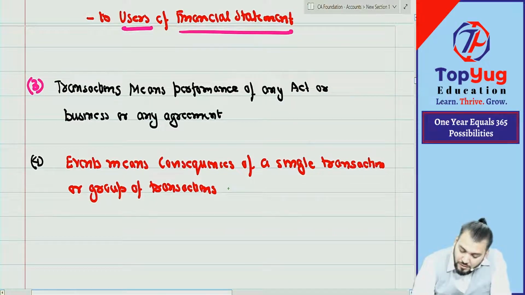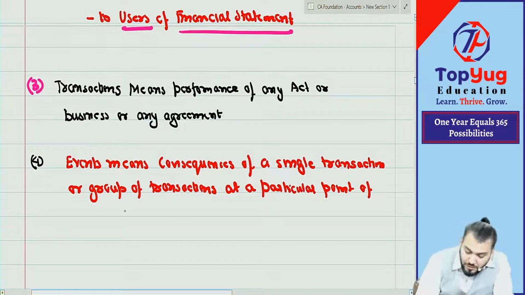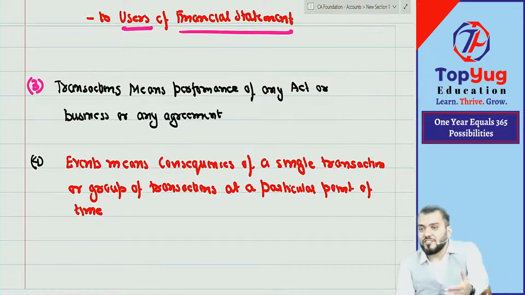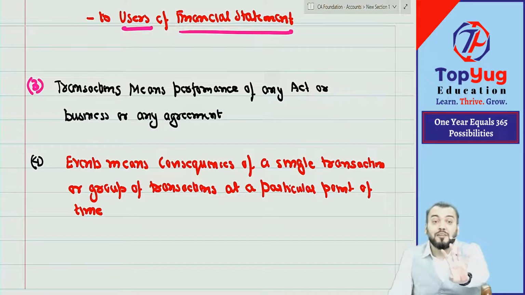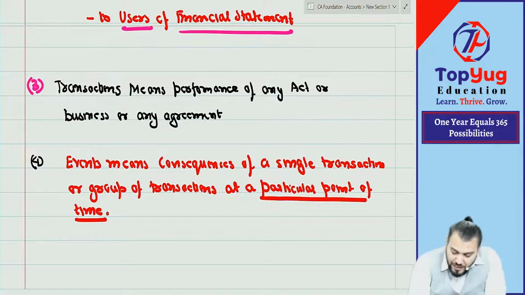Correct? At a particular point of time. Means, can I say, to get a consequence we need to wait for that particular time? For example, I started teaching, you started learning, but can I say you'll pass only when you write the exam? That becomes the particular point of time, exam day or result day. So you need to wait for that. So consequences will happen at a particular point of time. We need to wait for that particular point of time. Understood? Correct?